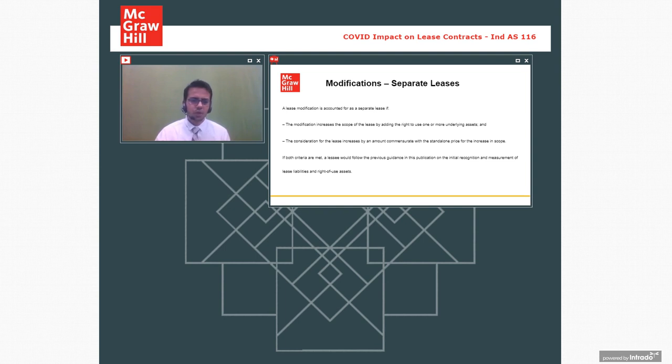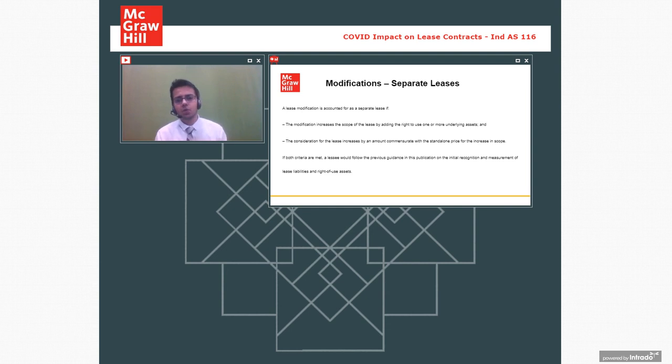Let's try to understand what happens in modification. Now in COVID, all of you may have seen there were some rent concessions that were given by lots of landowners, property owners. The property rent for the months of March, April, May, and also June somewhat was reduced by them.